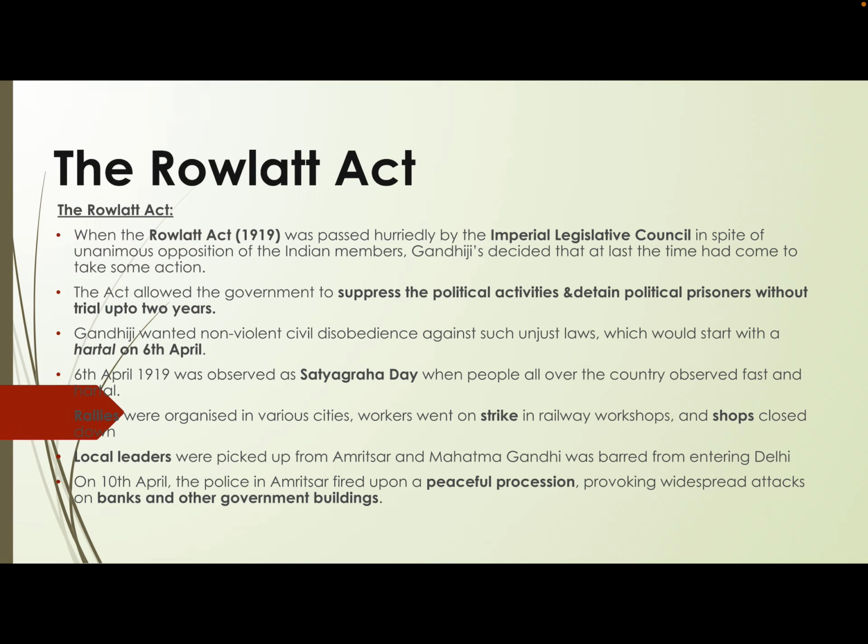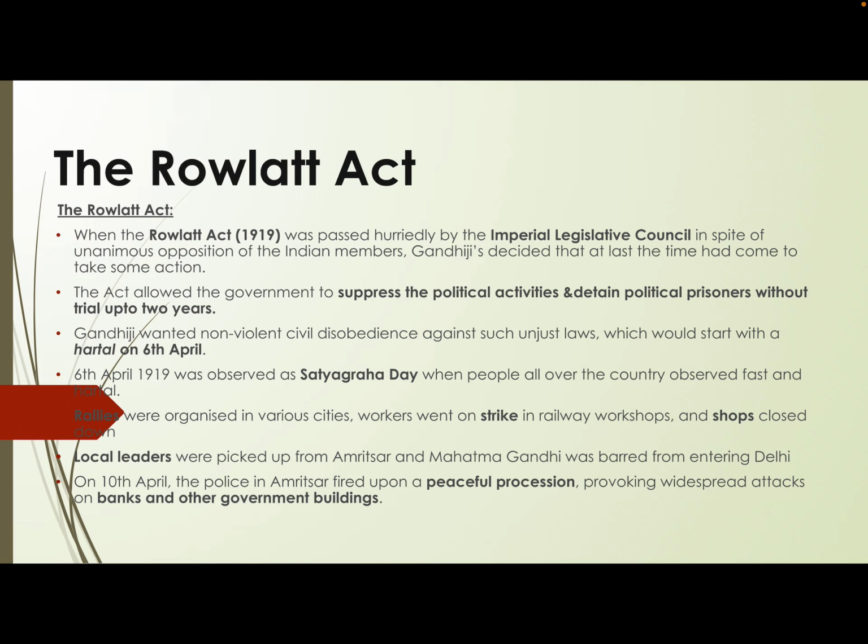Then you have the rallies being organized in different cities. The workers went on strike in the railway workshops. The shops were closed. When all this was happening, the government became aware. The local leaders were the target. The local leaders were picked up from Amritsar. Mahatma Gandhi was not allowed to enter Delhi.